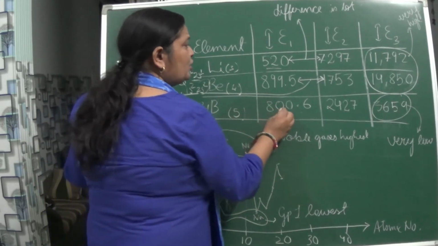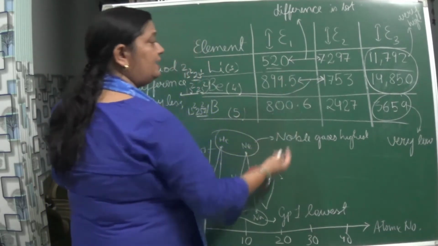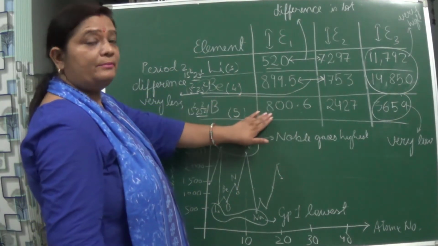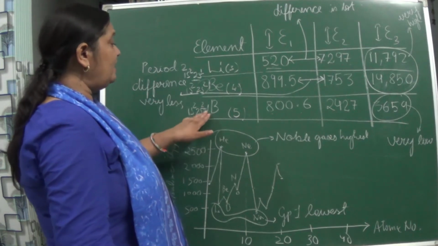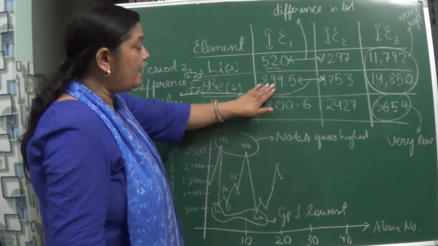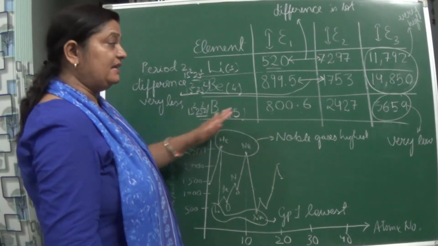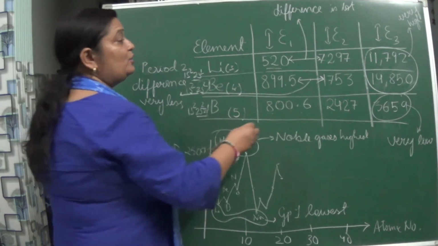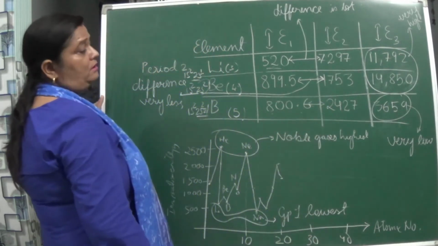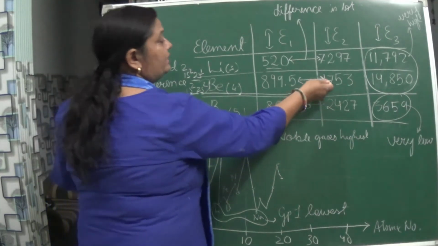Here you will see this energy. If we compare, the first ionization enthalpy is comparatively less than beryllium. This is because here 1 electron has entered in the p subshell. So here what happens, it becomes less. But to remove this, you can see the difference again is not very much, but yes, it is more than